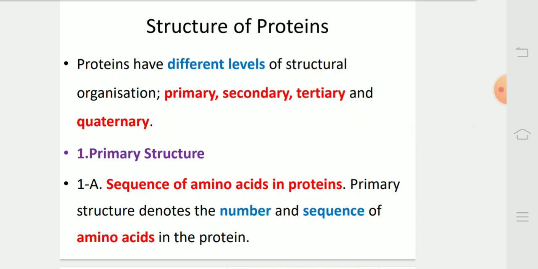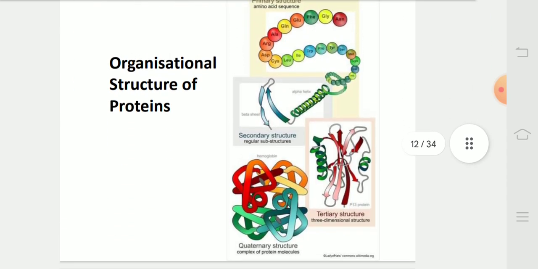Structure of proteins. Proteins have different levels of structural organization: primary, secondary, tertiary, and quaternary. Primary structure is the sequence of amino acids in proteins. Primary structure denotes the number and sequence of amino acids in the protein. In this diagram, we can see that there are different levels of structure of proteins.